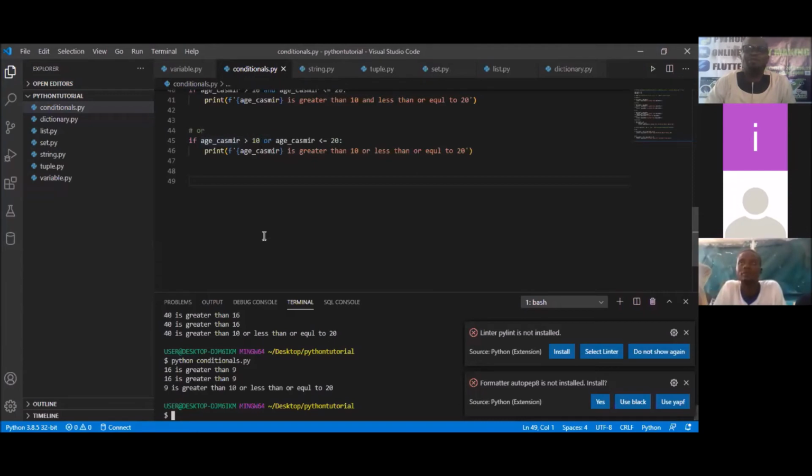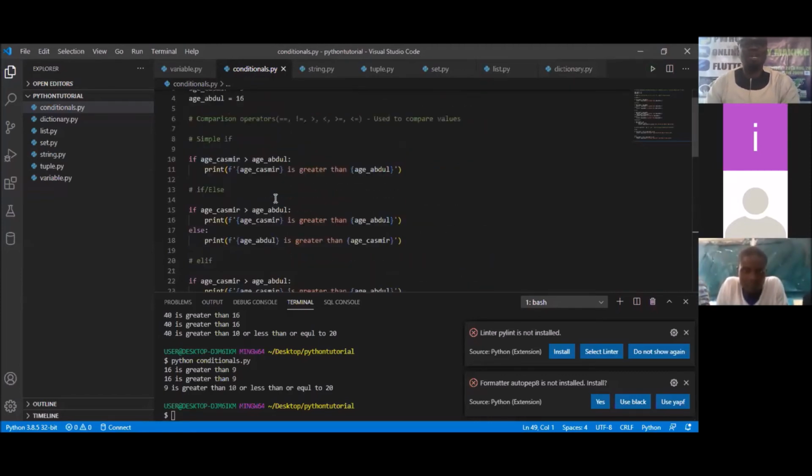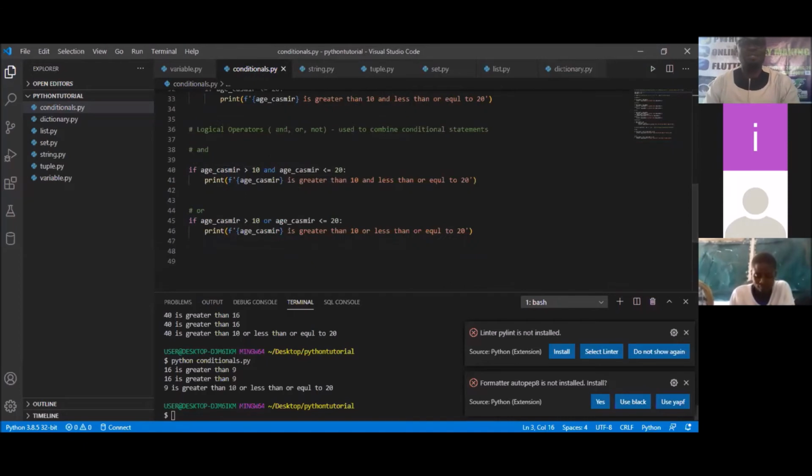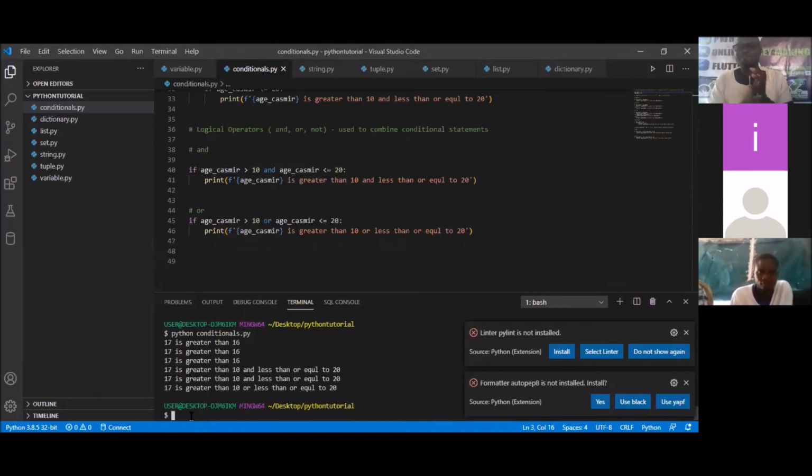Okay. So if we want to affect any change, you have to change something in the conditions. Do we get that now? Yes, sir. But we're not going to change it; I'm going to leave you to change the conditions for yourself. So let me return back Abdul's age. What was the initial Casimir's age? 17. So let's save it and run it so that we have our complete work the way it was. Good. So that is the OR.